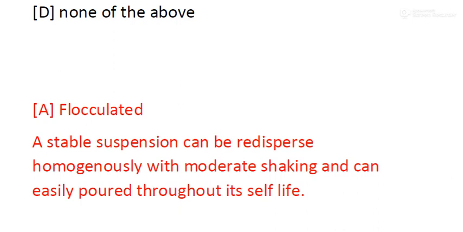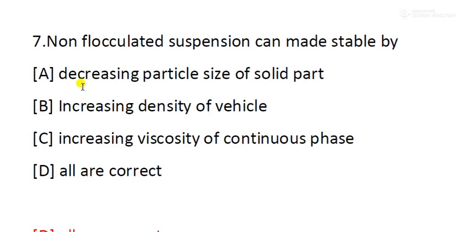Suspensions are said to be flocculated when the individual particles are in contact with each other and form a network-like structure. Whereas in case of non-flocculated suspensions, the individual particles exist as separate entities. Next question, question number 7. Non-flocculated suspension can be made stable by: option A, decreasing particle size of the solid particles; option B, increasing density of the vehicle; option C, increasing viscosity of the continuous phase; option D, all are correct.